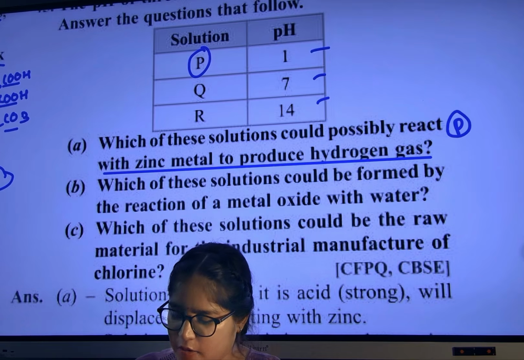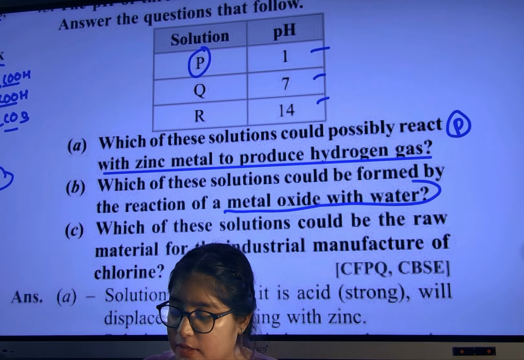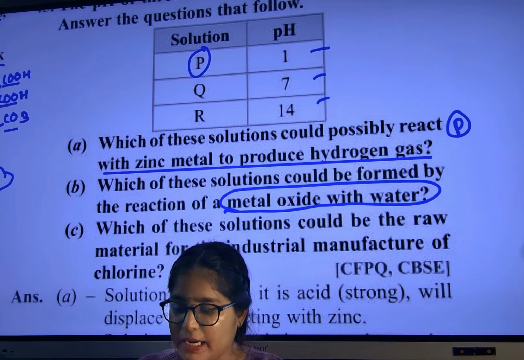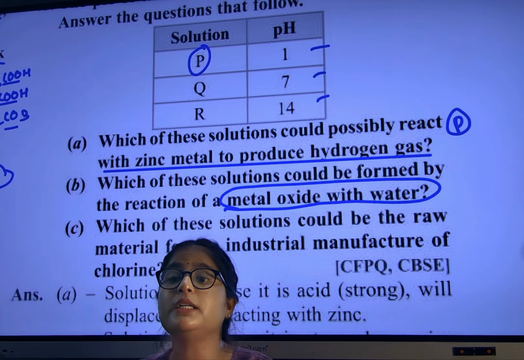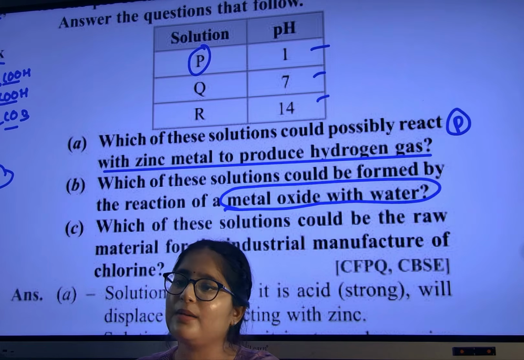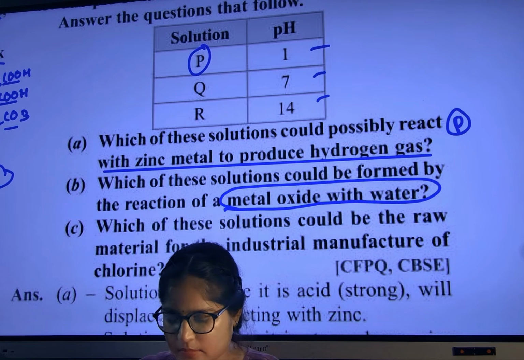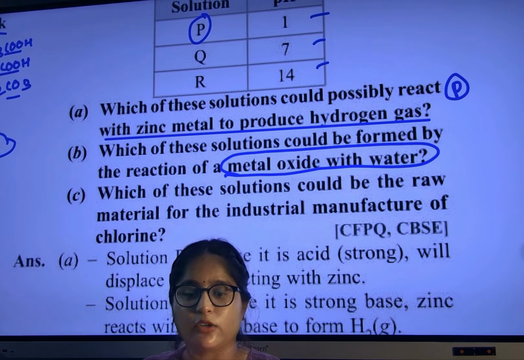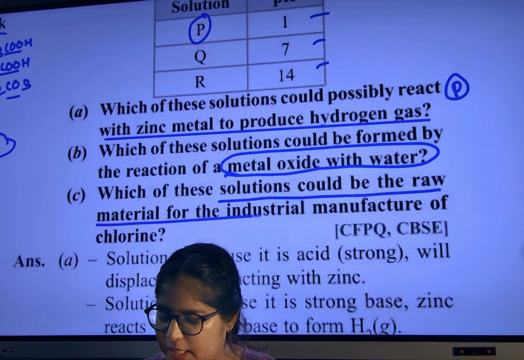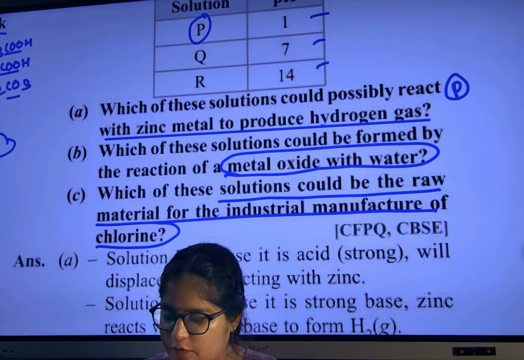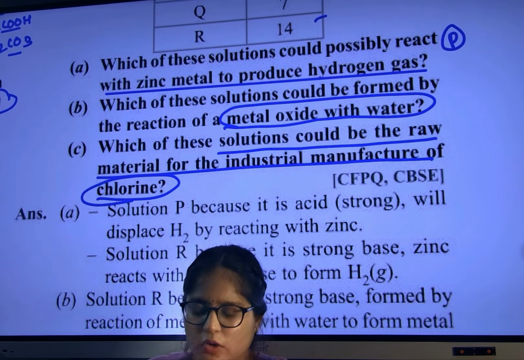Next question. Which of these solutions could be formed by the reaction of a metal oxide with water? Metal oxide. So tell me fast, metals give what type of oxides? Basic. Basic oxide means which pH? Which option? Very good. Everyone was saying R. Good. Next, which of these solutions could be the raw material for industrial manufacture of chlorine? Neutral. Okay.